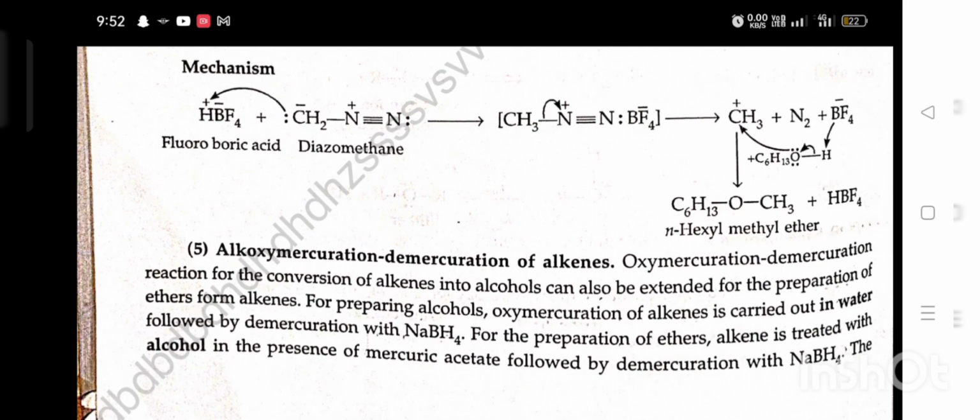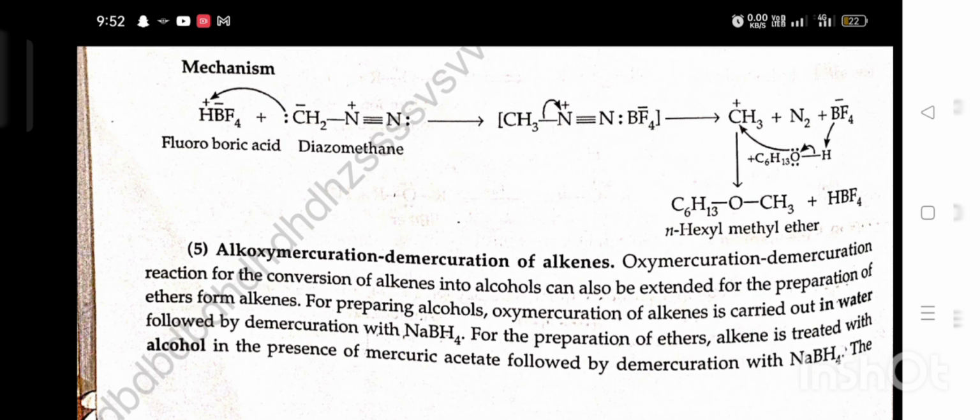Fifth, oxymercuration-demercuration of alkene. The oxymercuration-demercuration reaction for the conversion of alkene into alcohol can also be extended for the preparation of ether from alkenes. For preparation of alcohols, oxymercuration of alkene is carried out in water followed by demercuration with NaBH4.